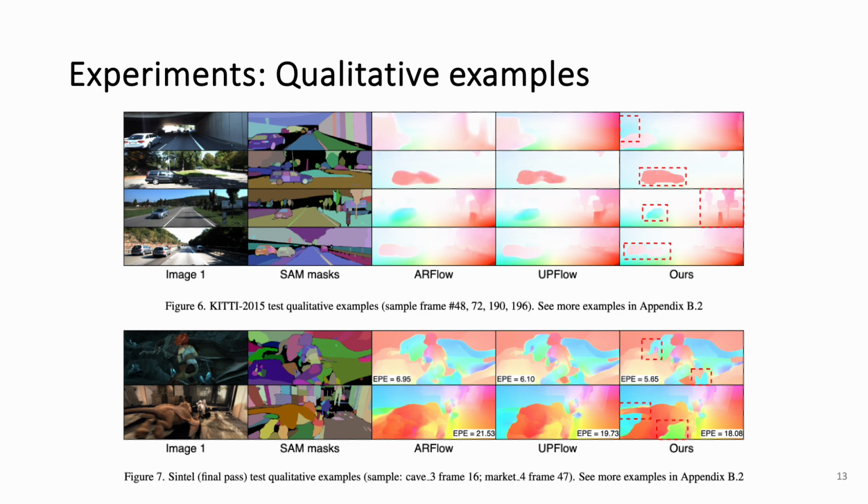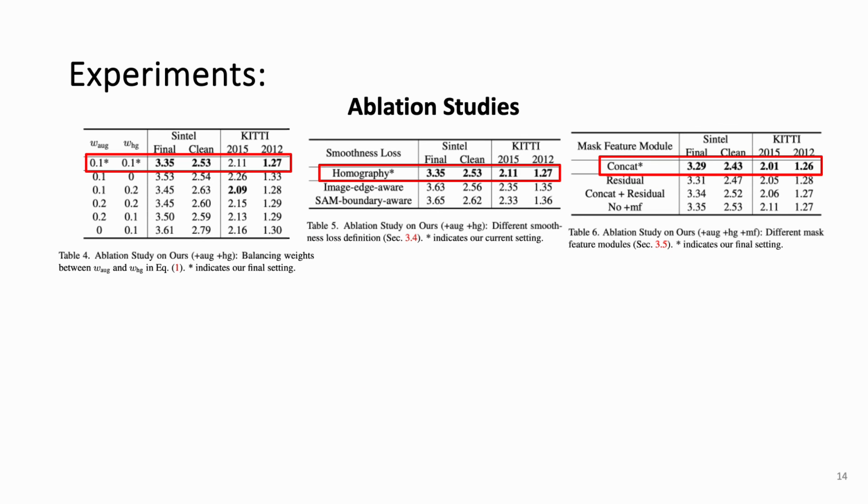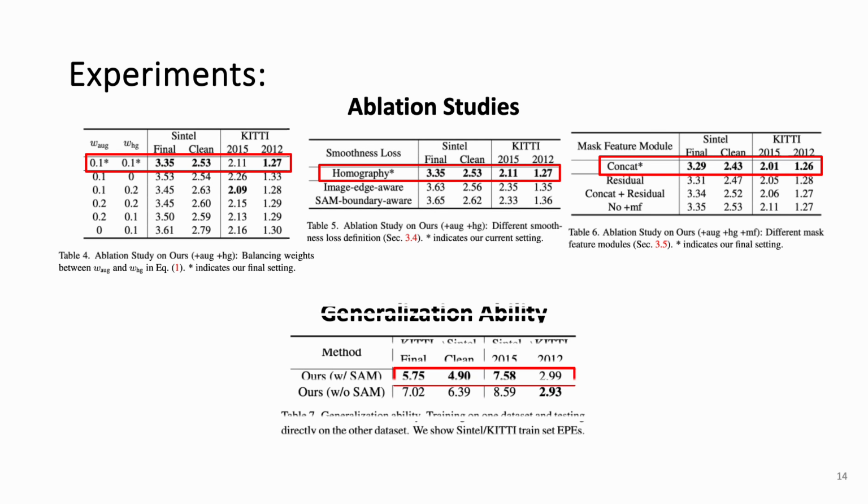Qualitative examples also show that our method produces clear and sharp optical flow outputs that are consistent with the segmentation of objects. Ablation studies justify the effectiveness of each proposed adaptation. Experiments also show that our method can better generalize across domains.